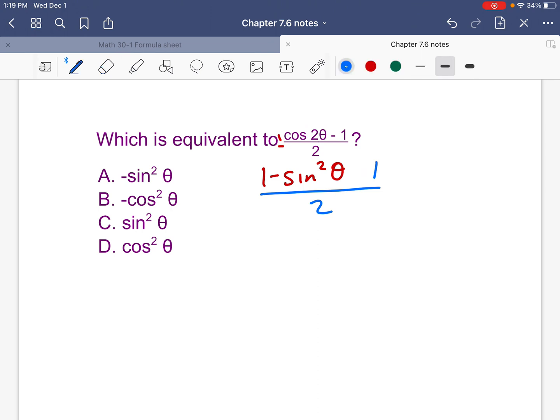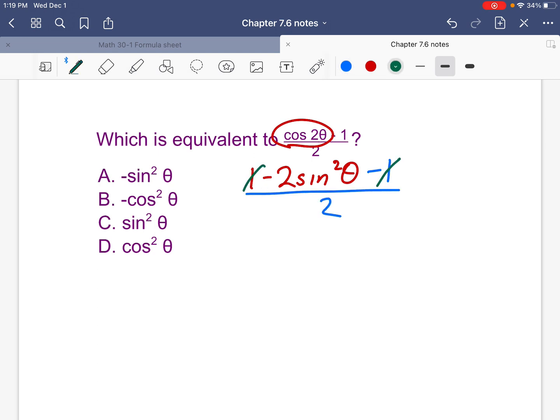Sorry, minus 1, forgive me. Now, why did I choose the 1 minus sine squared? Well, what's 1 minus 1? It cancels out. Oh, sorry, I can hear you screaming at me. That's 1 minus 2 sine squared. Sorry, guys. Forgive me. Let me try that again. Cos of 2 theta is 1 minus 2 sine squared of theta.